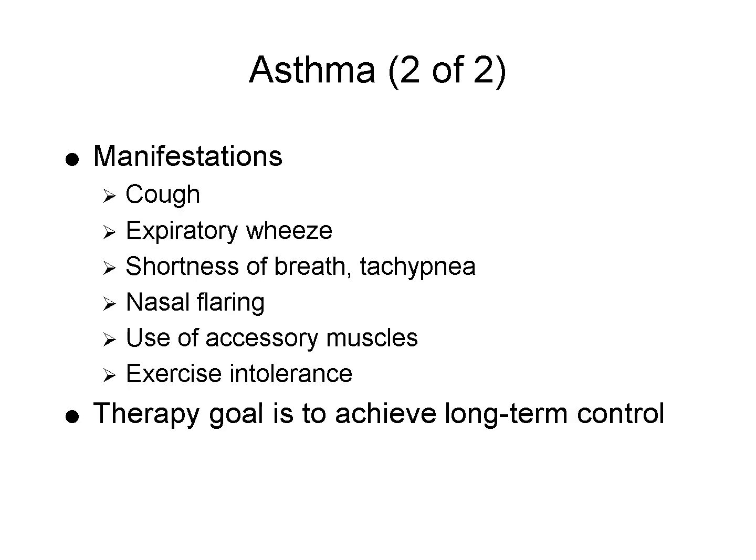Common symptoms of asthma in children include a persistent cough, wheezing, rapid breathing, nasal flaring, and the use of accessory muscles to breathe. Symptoms are often triggered by allergens, exercise, cold air, or respiratory infections. Treatment focuses on long-term control through inhaled corticosteroids and quick-relief bronchodilators during acute episodes. Education and asthma action plans are vital for families managing this condition.